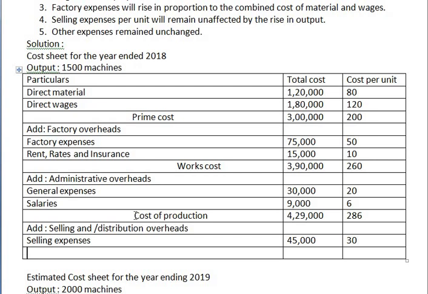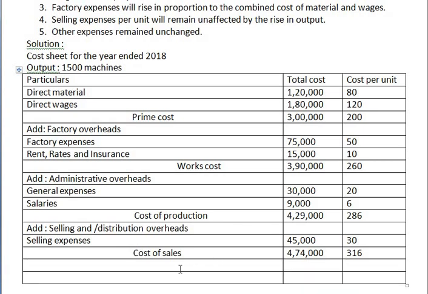Just go through the problem to see if they have given any other expenses. If they haven't given any other expenses, then this total is called what? Cost of sales, or it can even be called total cost. So that is 4,74,000, and that is 316.